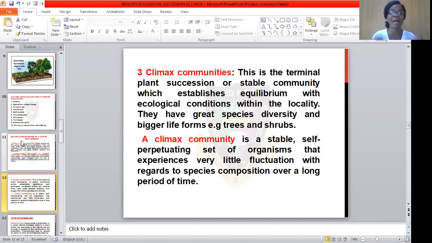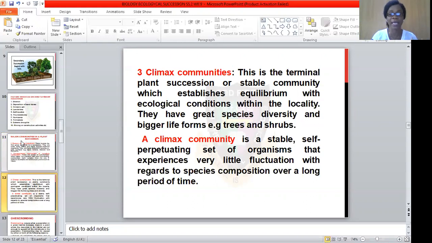This is the terminal plant succession, or stable community, which establishes equilibrium with the ecological conditions within the locality. They have great species diversity and bigger life forms. That is, what you always see there are the trees and shrubs. Like I said, or as shown in the diagram, once you see trees inhabiting